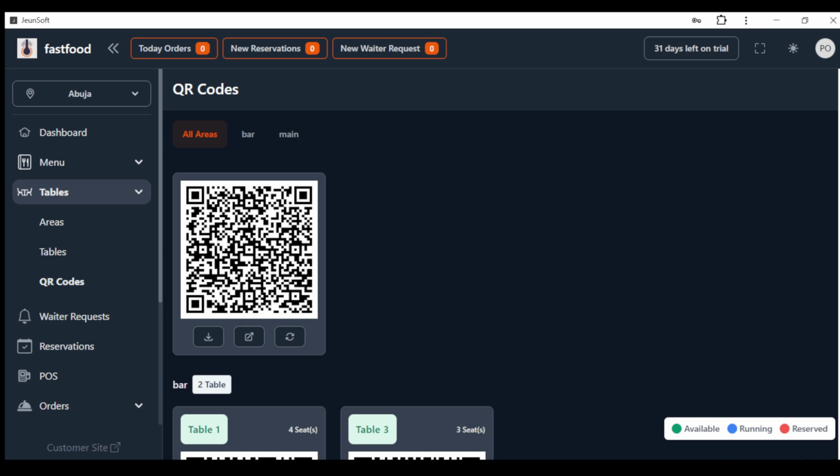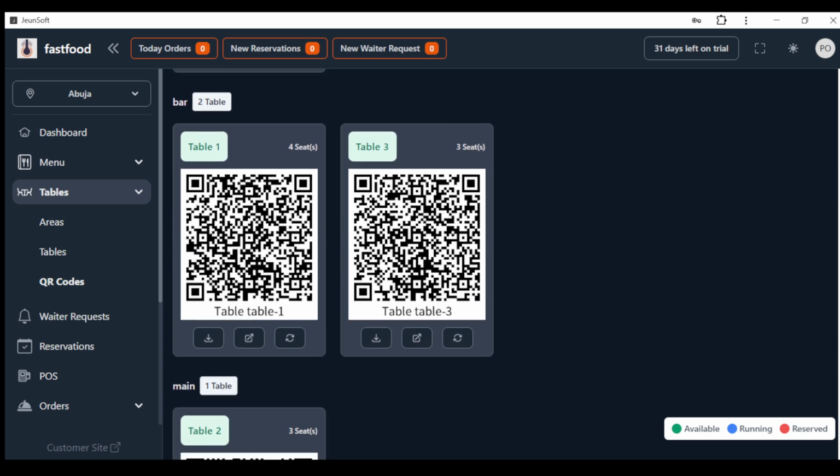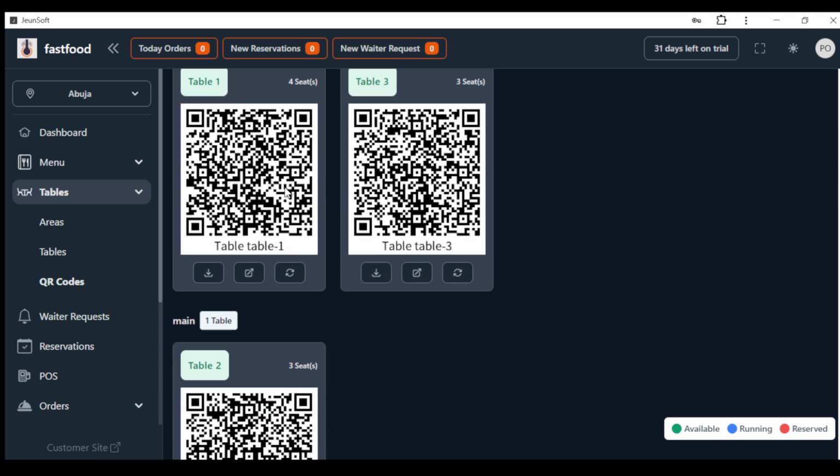Now when a customer scans any of these QR codes that says table 1 or table 3 or table 2, you can see this particular QR code is designated to that table. When they scan from that table and make an order, you will be notified that someone made an order from that particular table. They can do a lot of stuff from the website. I think I'll be showing you the website in this video too, or maybe I'll make a separate video showing you how.